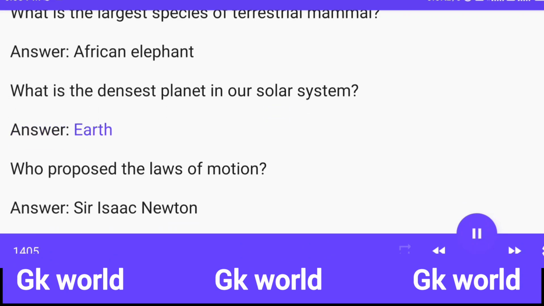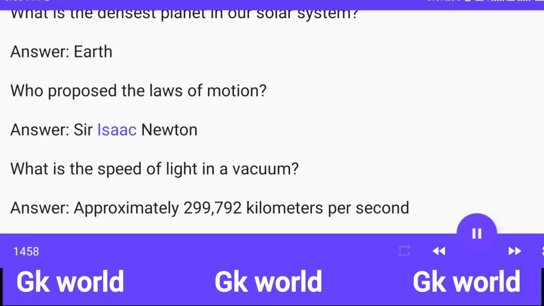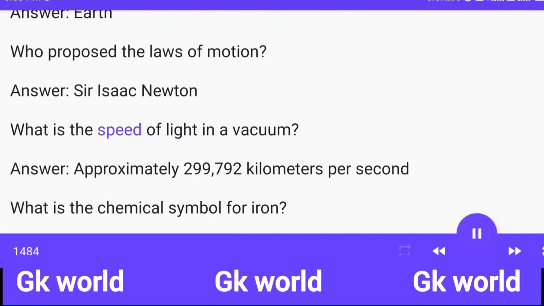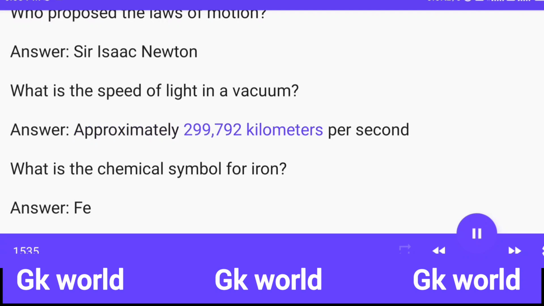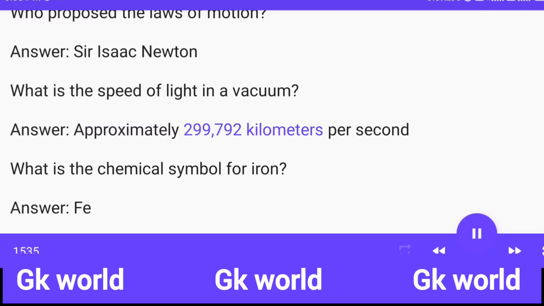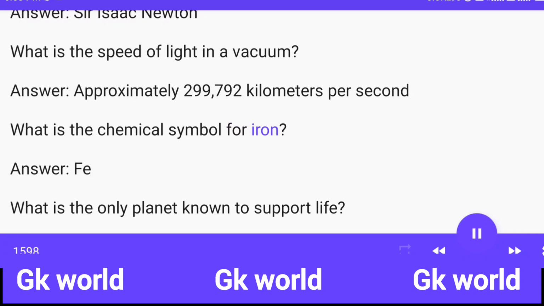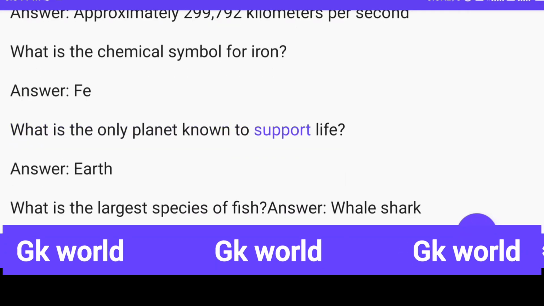What is the densest planet in our solar system? Answer: Earth. Who proposed the laws of motion? Answer: Sir Isaac Newton. What is the speed of light in a vacuum? Answer: approximately 299,792 kilometers. What is the chemical symbol for iron? Answer: Fe. What is the only planet known to support life?